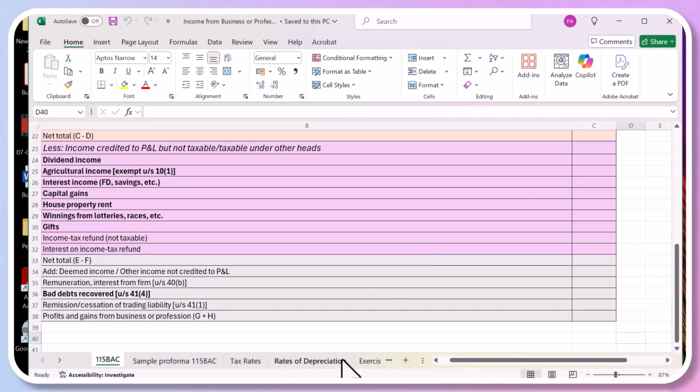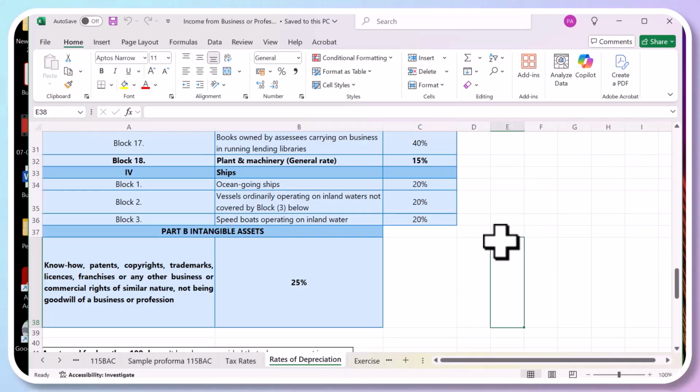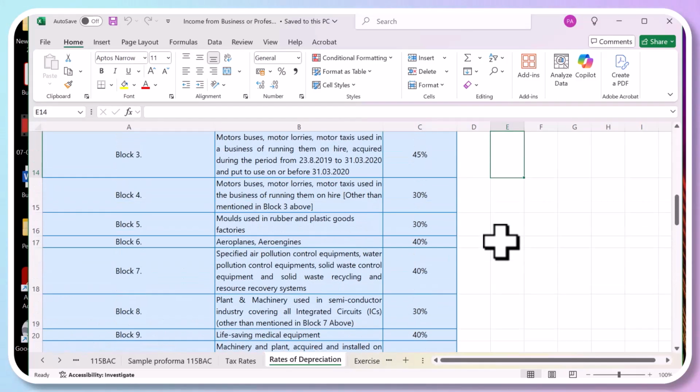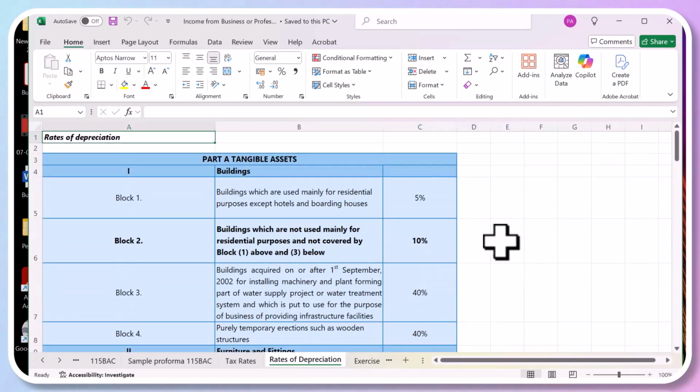Of course, there will be no question in the exam; I'm just sharing that. Then block number 2, buildings which are not used mainly for residential purposes, the depreciation rate is 10%. Maybe one quiz may have this, so remember that.